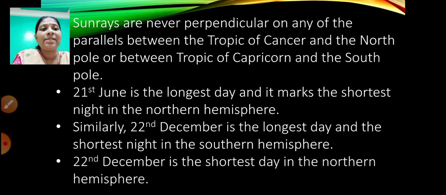And 22nd December is the shortest day in the northern hemisphere. So 21st June is the longest day in the northern hemisphere and 22nd December is the shortest day in the northern hemisphere. And 22nd December is the longest day in the southern hemisphere and 21st June is the shortest day in the southern hemisphere. It's the other way around.